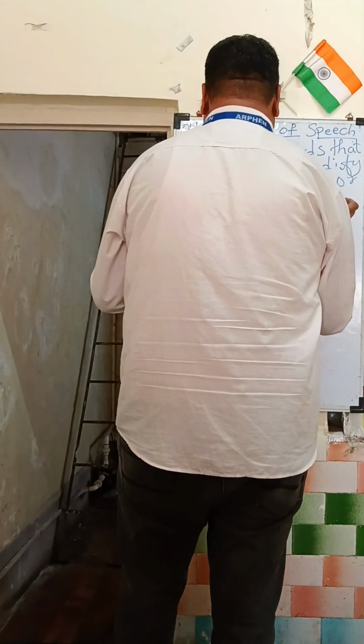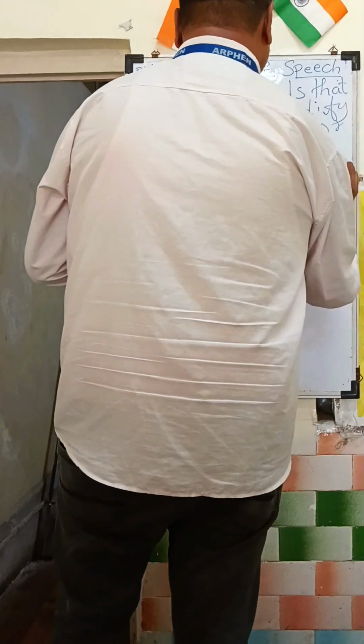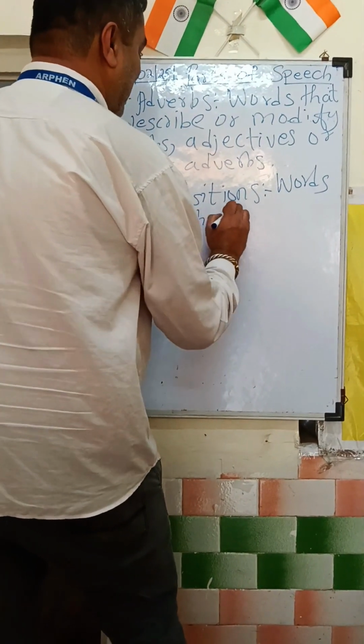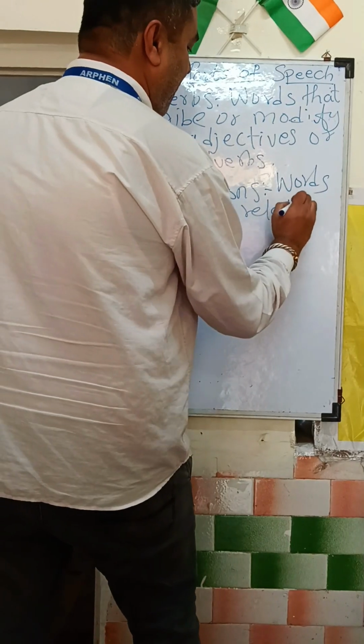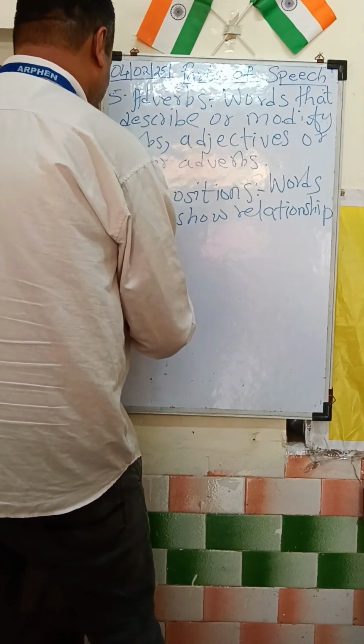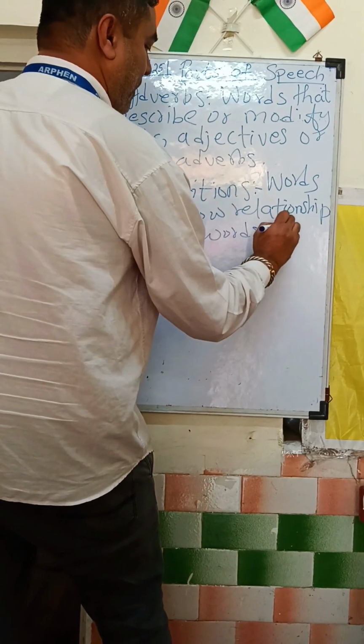So of course, for example, I would like to tell you: words that show relationship between words or phrases.